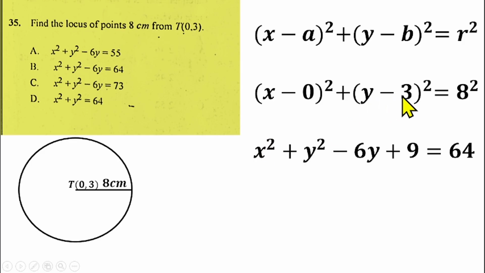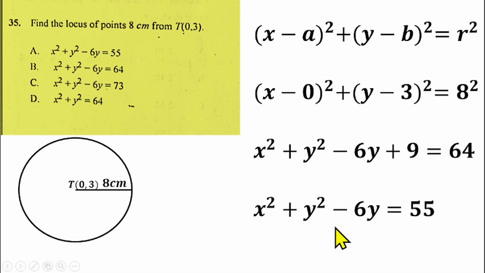So if you expand this bracket and collect like terms, you'll have y squared minus 6y plus 9 equals 64. Then from there, what can we do? We can take 9 to this side to collect like terms. So we'll have x squared plus y squared minus 6y equals 55, which is the equation of the circle we're looking for. That makes option A the right answer for question number 35.